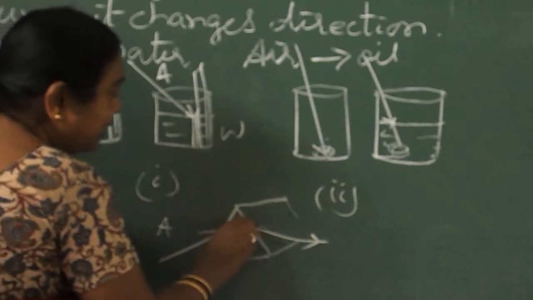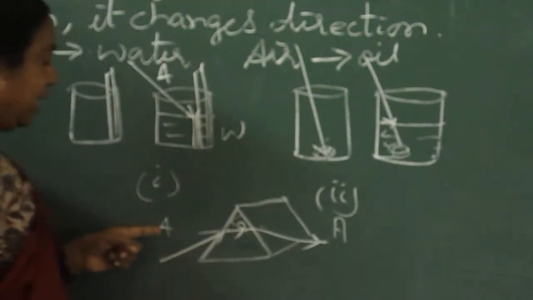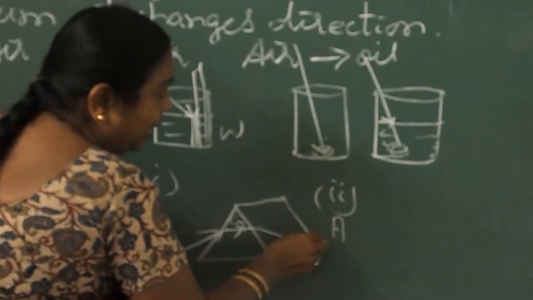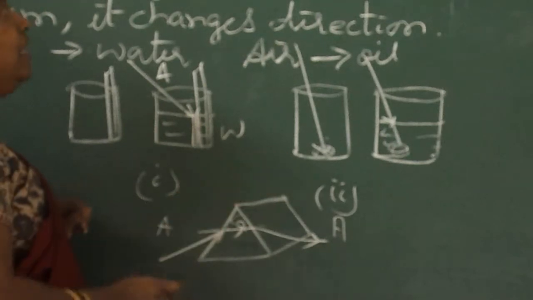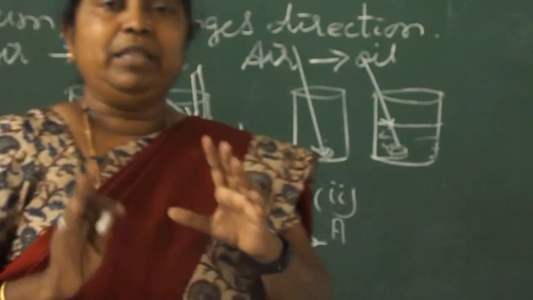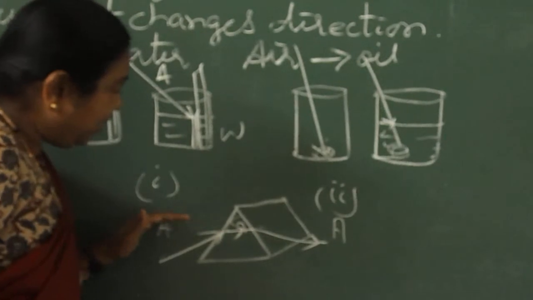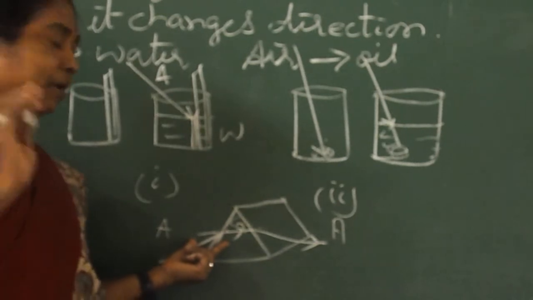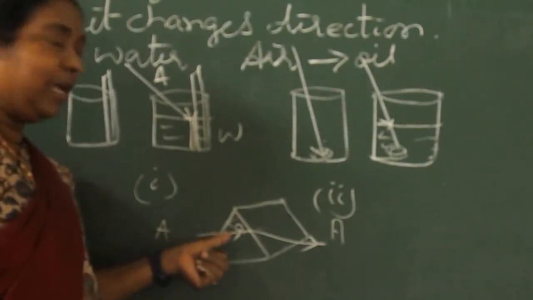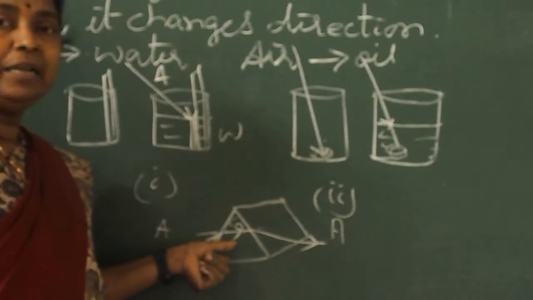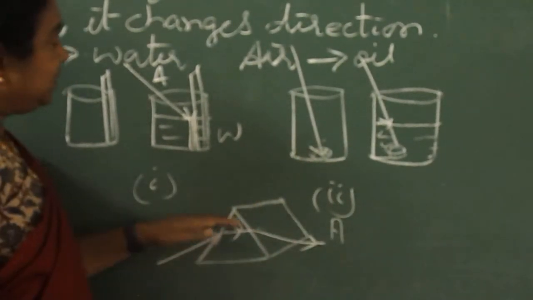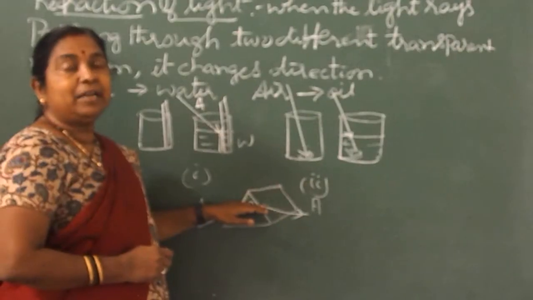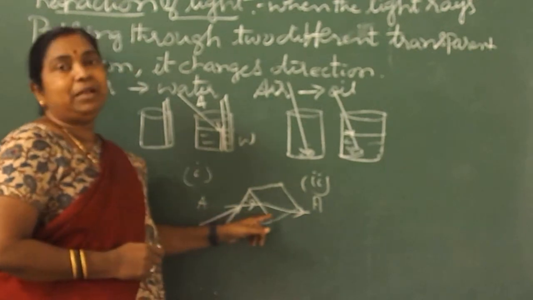See, air media, glass media and air media. See, rarer to denser, once it bends, and denser to air, again it deviates. That indicates refraction of light: when the light rays pass from one media to another media having two different densities, both transparent, entering from air to glass, it bends towards the glass. When it is coming out from the glass, it moves away from the glass. So that indicates an easy way to understand refraction of light through different media.